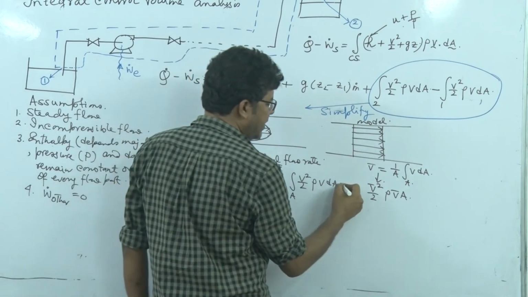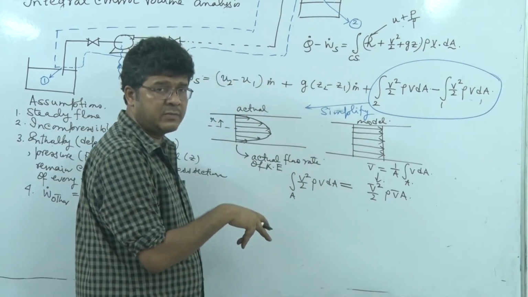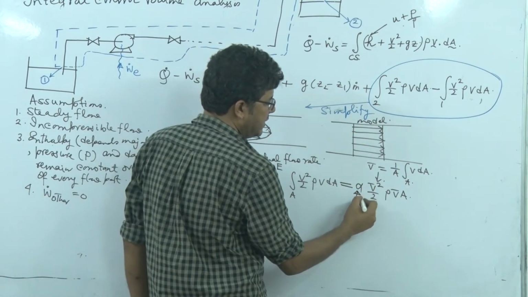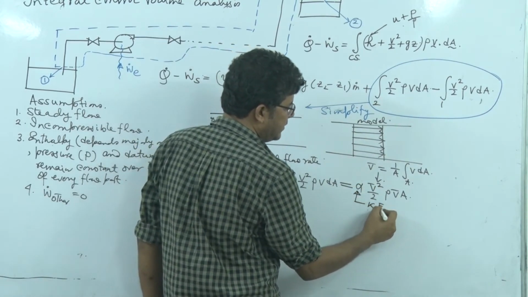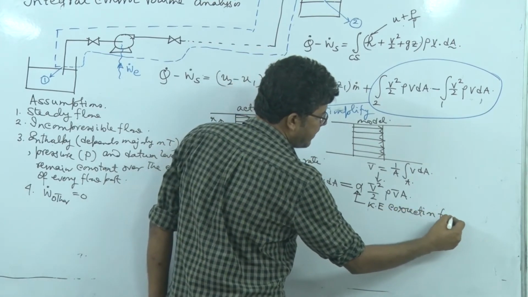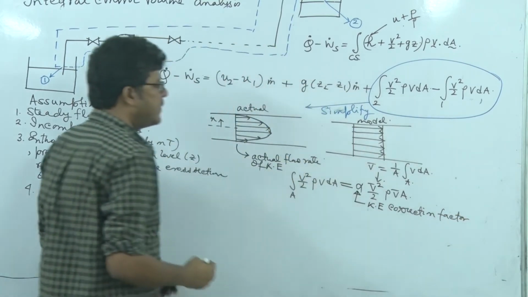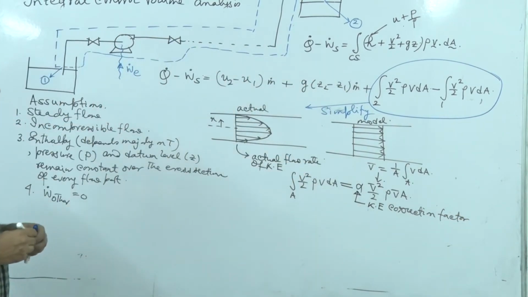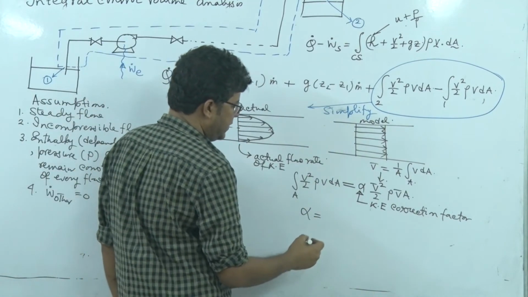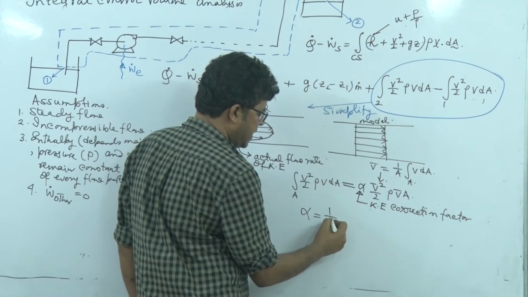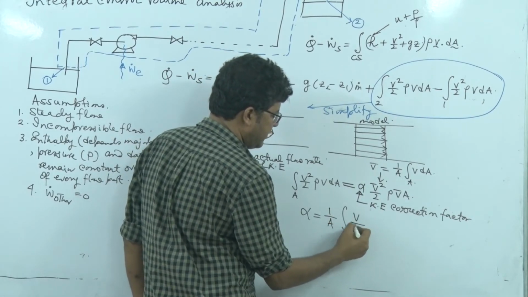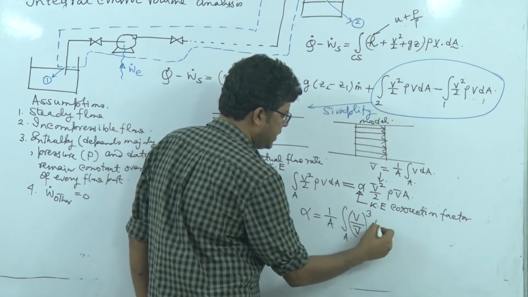And they can never be equal, but we are forcibly writing an equal sign, so definitely we have to put in a correction factor, and that is referred to as the kinetic energy correction factor. Essentially we get this alpha is equal to 1 by A integration over A of (V divided by V bar) whole cube dA.